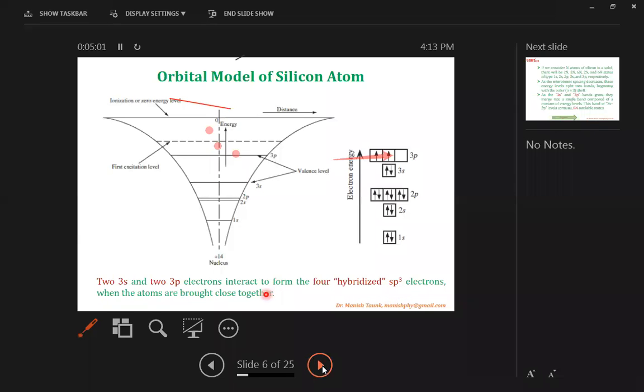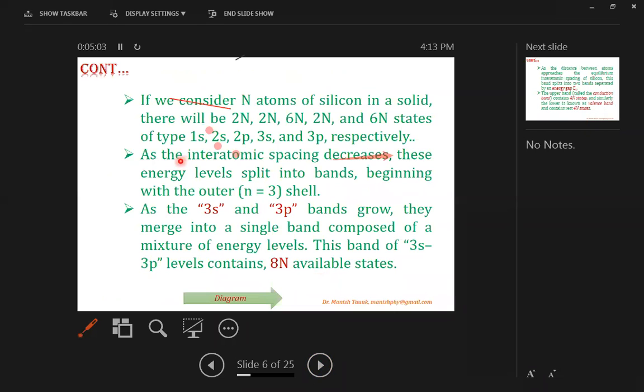So, continuing, if we consider n atoms of silicon in a solid, there will be 2n states belonging to the 1s state, 2n belonging to the 2s state, 6n states belonging to the 2p states, 2n states belonging to 3s, and similarly 6n states belonging to 3p states.